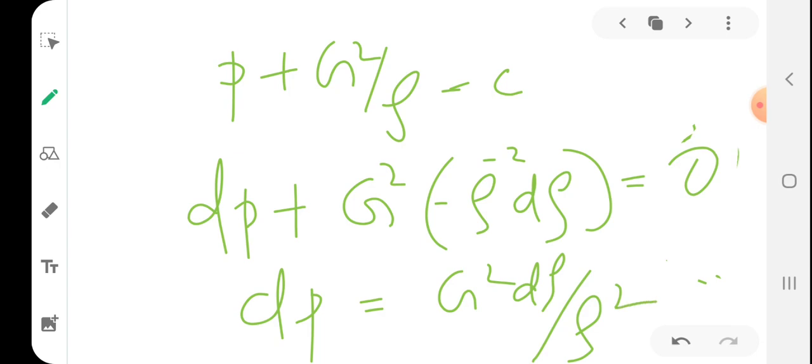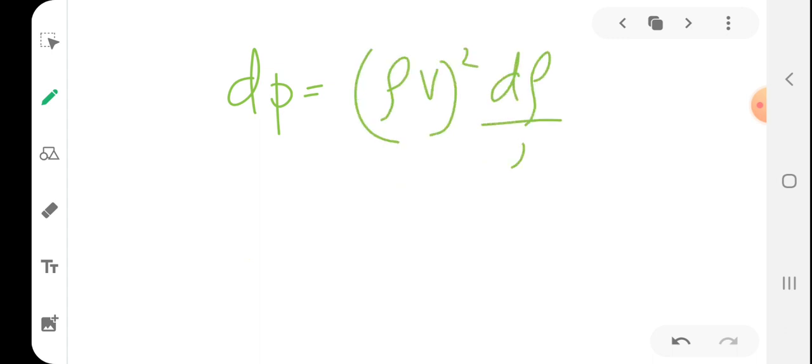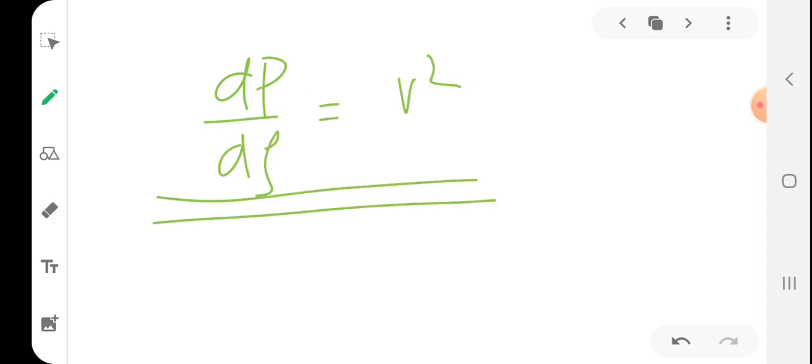Okay, since G is rho V, you can write dP equal to rho V whole square d rho by rho square, and it will be dP equal to V square d rho. So dP by d rho is equal to V square. Students, you can look at the HS diagram.